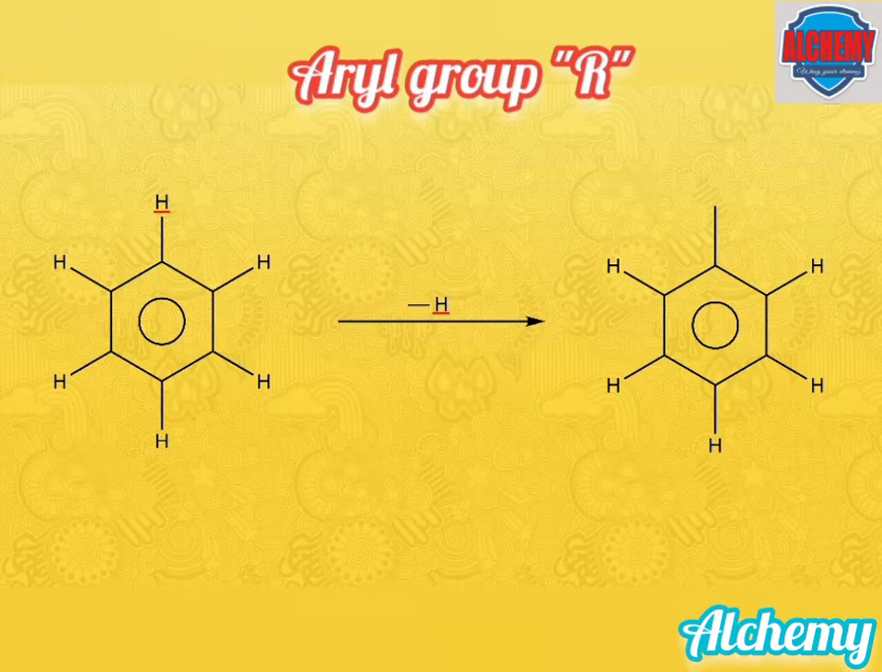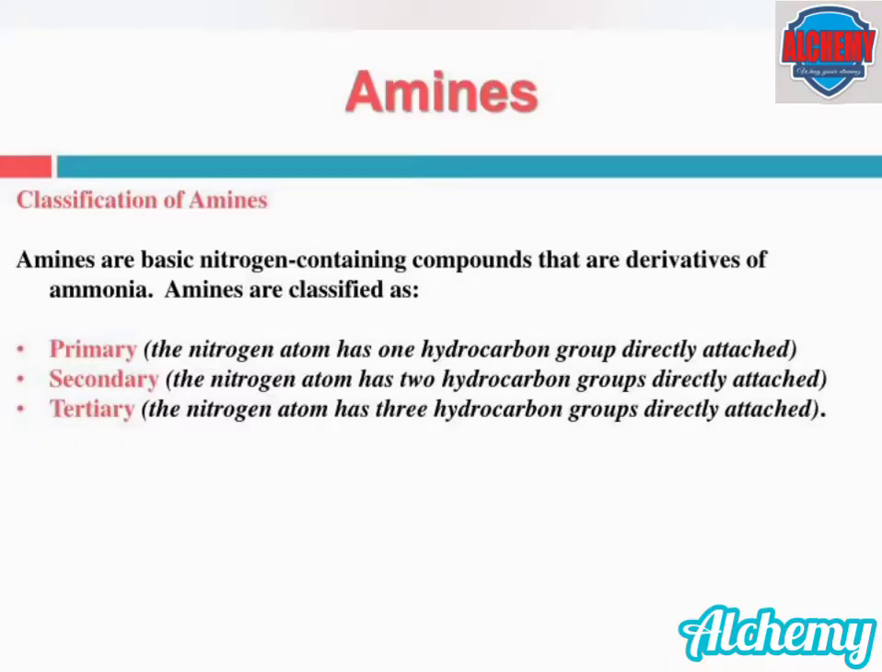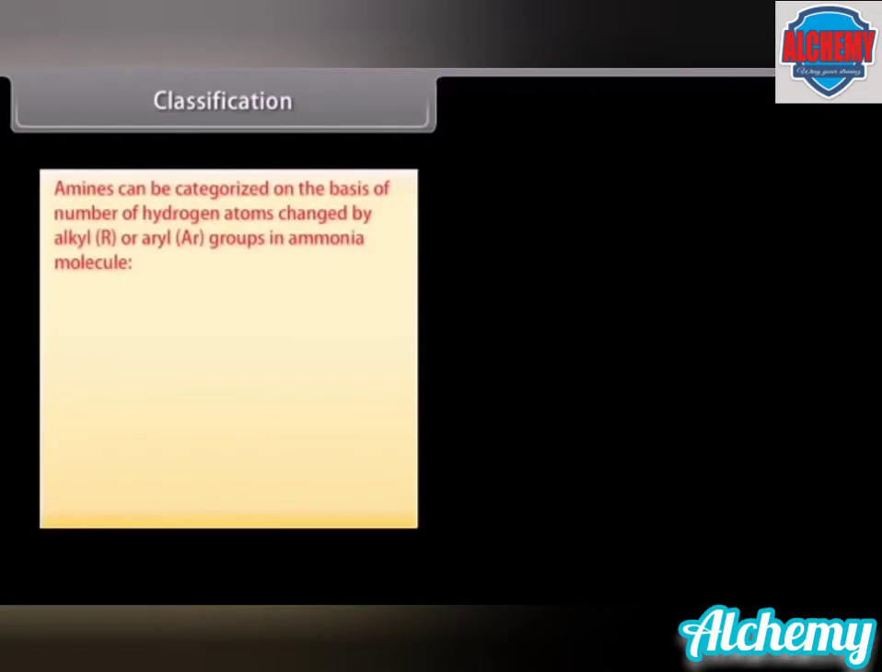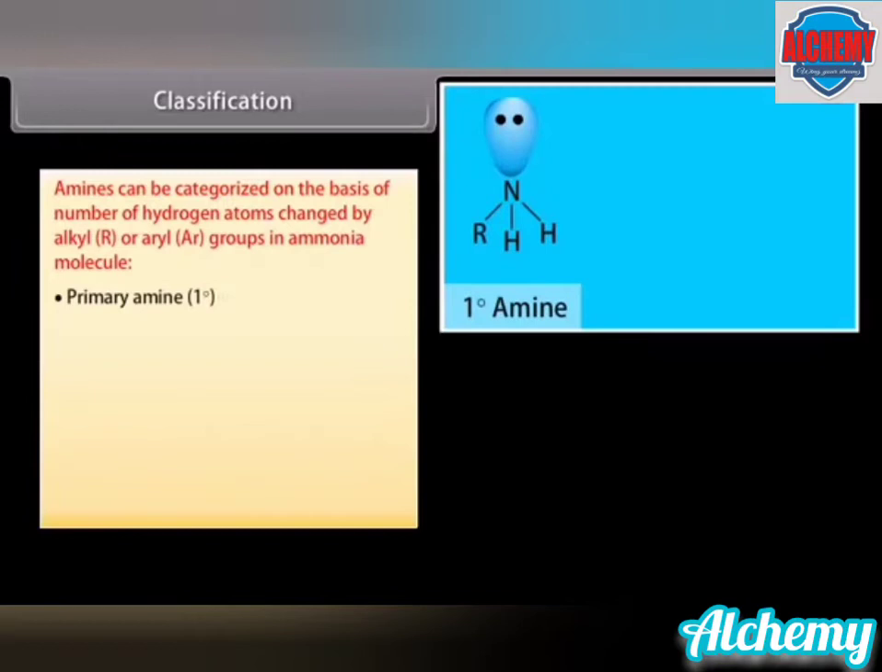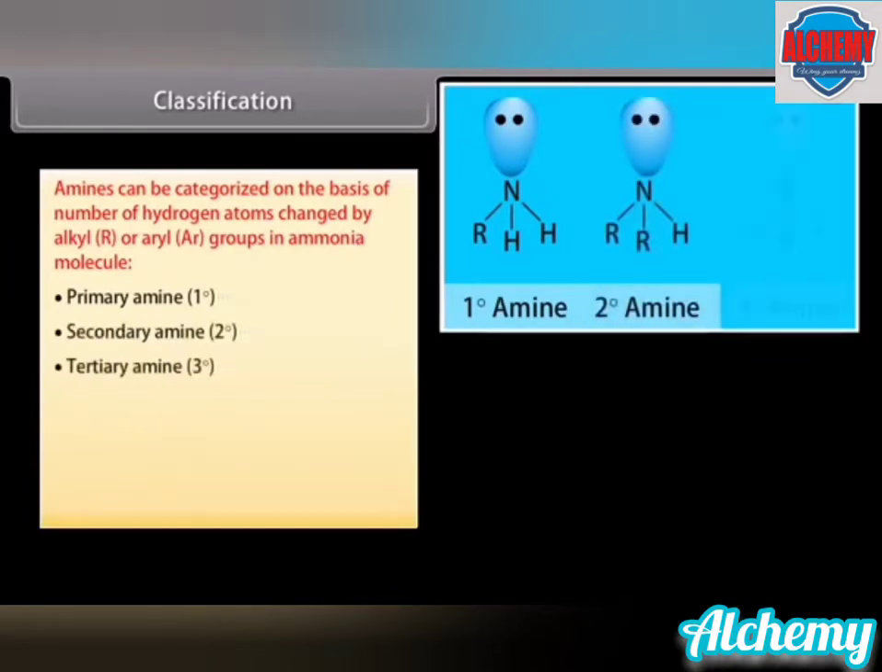Similarly, an aryl group is formed by the removal of hydrogen from arenes or closed chain hydrocarbons. Thus, amines are basic nitrogen-containing compounds that are derivatives of ammonia. Next, we will discuss the classification of amines. Amines are categorized on the basis of the number of hydrogen atoms replaced by alkyl or aryl groups in the ammonia molecule. Amines are classified into three: primary amine, secondary amine, and tertiary amine.